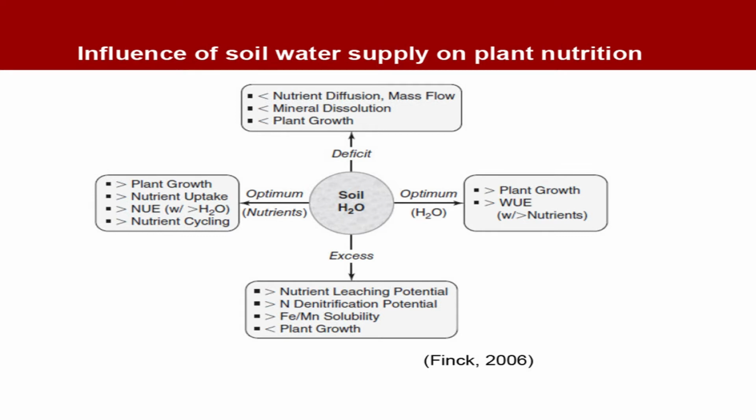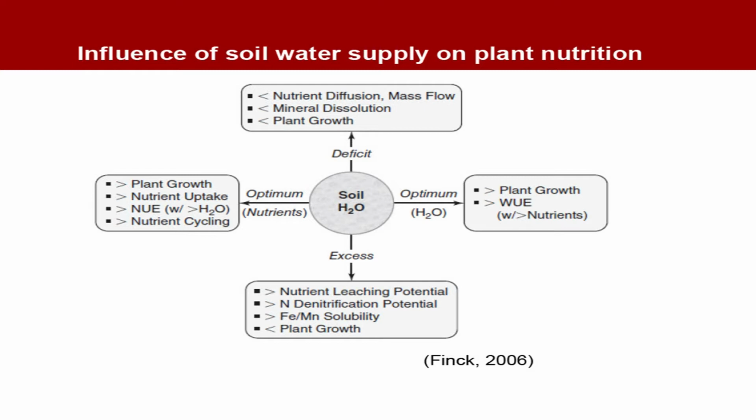Now, see excess. If there is excess water, nutrient leaching potential will increase, causing losses of nutrients. Nitrogen denitrification will also happen because conditions become anaerobic. There is no proper oxygen supply in the soil system. Thus, under these conditions, denitrification is encouraged. Then iron, manganese or even aluminum solubility increases. These elements can reach a toxic level. They can cause toxicity in the plant systems, and because of all these, plant growth can be reduced.